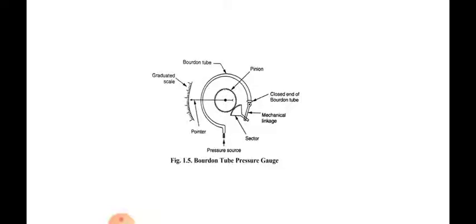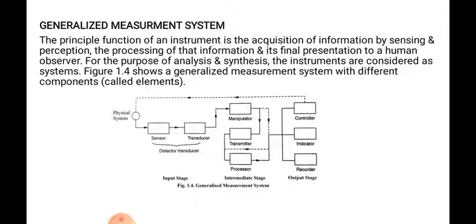In the next lecture we will start the generalized measurement system: the different components of the generalized measurement system, what is the input stage, what is the intermediate stage, and what is the output stage. We will see that in detail in the next lecture. So today we will stop over here. Thank you.